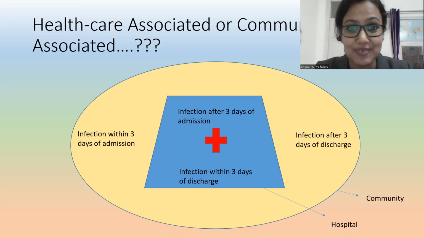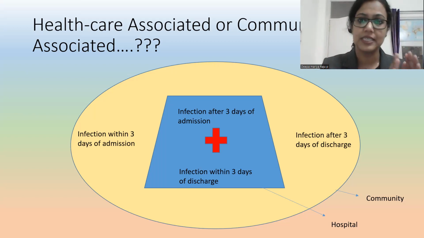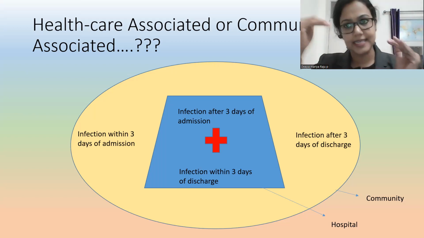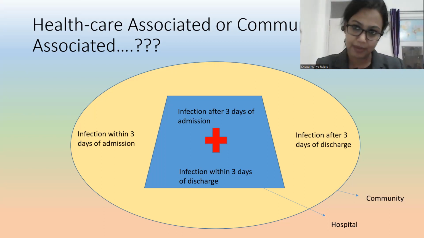Hope you are not confused with the things. It is a bit confusing, no? Like community and hospital. Very simple thing. We all know organism will be there inside our body for certain time. That is known as incubation period. After that only we will develop the signs and symptoms of the infection. So minimally we are considering it as 3 days. Just imagine, from the community, if I am getting infection, within 3 days I'll get the signs and symptoms. So that infection is from community. After 3 days, that is from hospital. Same for the discharge also. Hope it is okay. Shall we move on?